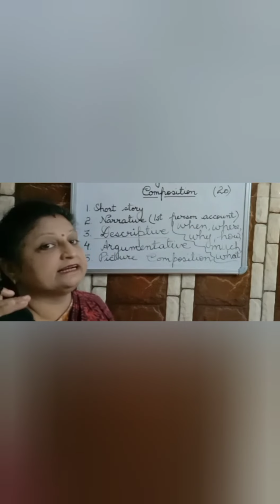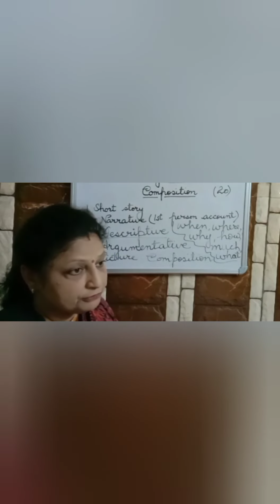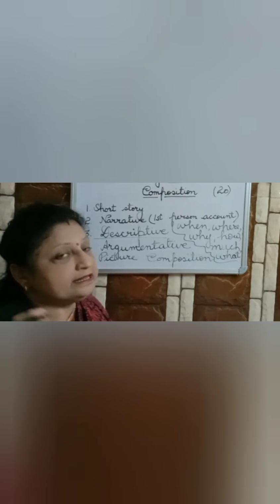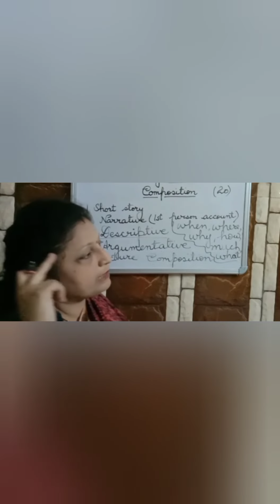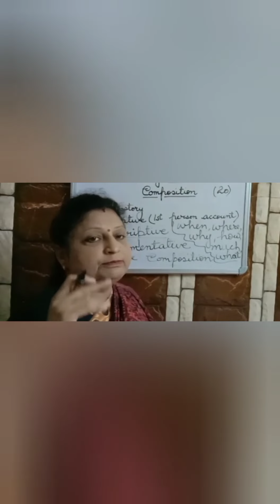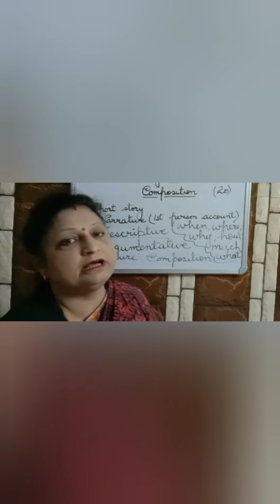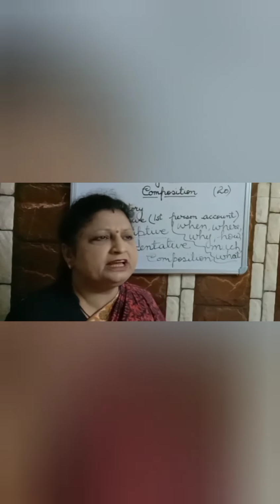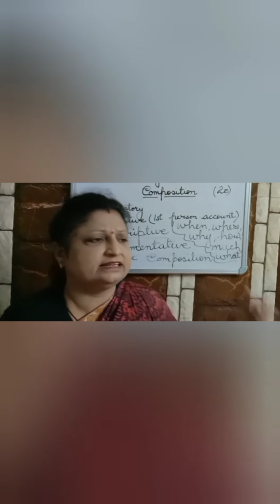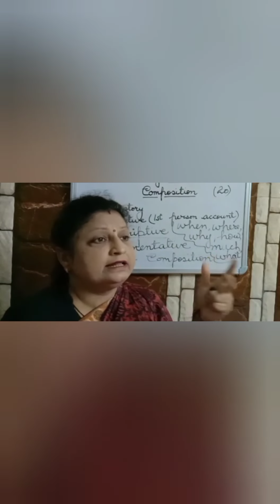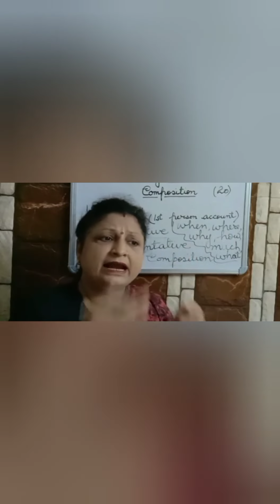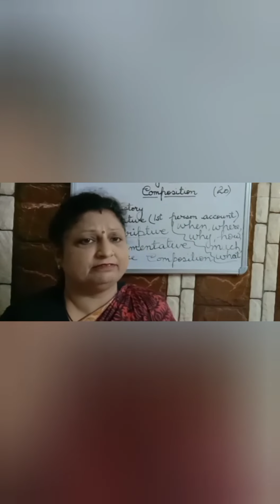You can use adjective phrases to describe your viewpoint, and in that case also mind mapping is required. Suppose there is a question that you have to describe the morning scene. So each and every aspect of the morning scene, the sight, the sound, the atmosphere, the environment, in one paragraph you will describe each and everything.